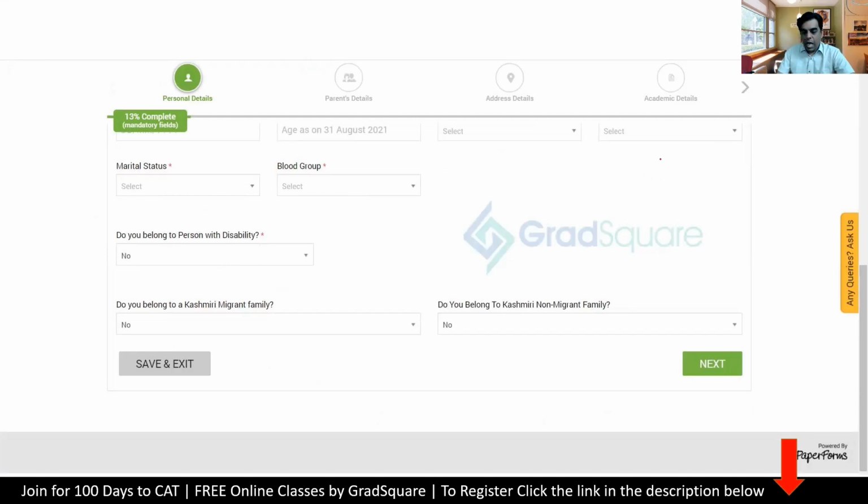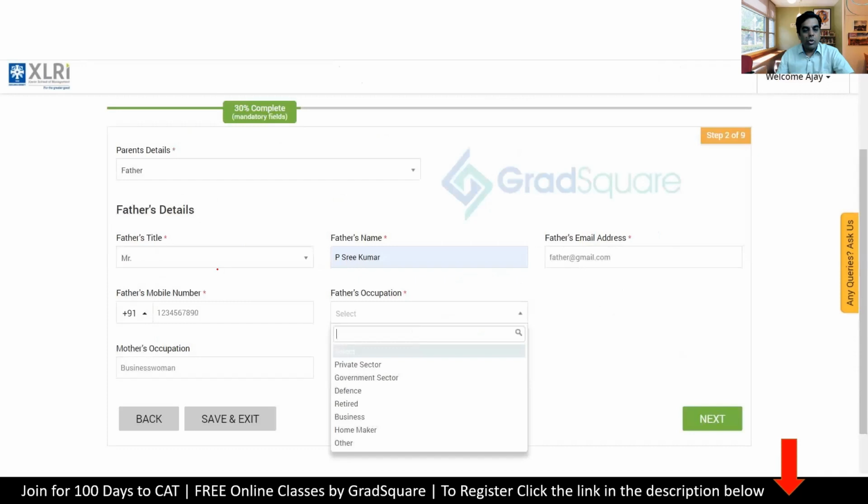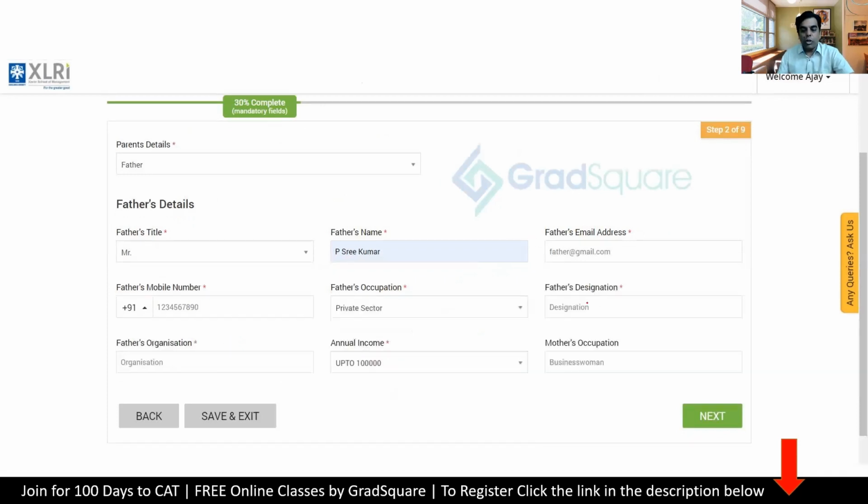You can fill this up and move on to save, exit, and come back later, or you can go to next and move forward. Now, when you move forward, it also asks you about your parents' details, father, mother, or single parent. You can choose accordingly. And once you choose, I have chosen the father's details here. So father's title, father's name, father's email address, phone number, and then father's occupation is asked here. Mother's occupation is also asked here. When you choose your father's occupation, it also asks you about your father's designation, annual income, and the organization that he is working in. Same for mother, same if it's a single parent.